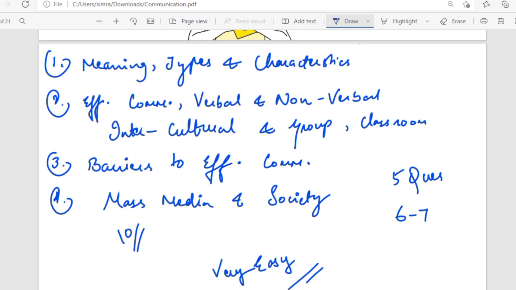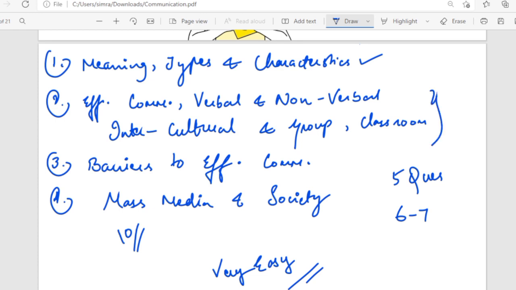So here I have jotted down the important topics of communication. What is the syllabus of communication? What are the contents of communication? So first that we are going to learn is meaning. Yes, in every unit, in every topic, you will have to learn the meaning of that topic. Then will be the types and characteristics of communication.